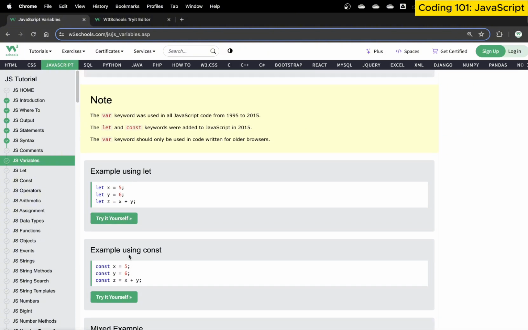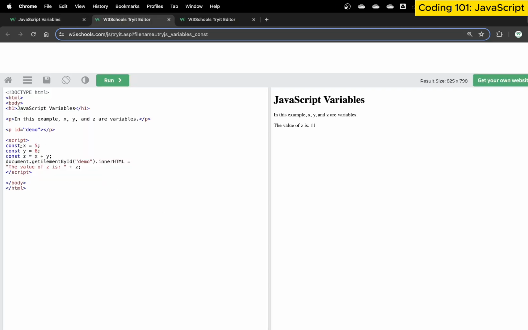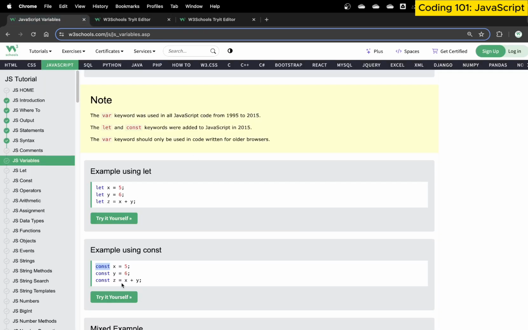The difference between them is that a const, if you use it as a keyword, will make your variable constant. You cannot change it later on. So for example, if I have const x is equal to 5, now I cannot change the value of x. It will give me an error. It will say, hey, this is a constant, you cannot say x is equal to something else. So if I say x is equal to 10, it will say no, you cannot do that, x is constant, which means this value cannot change anymore. If you change its value, it will complain. That's what const is.